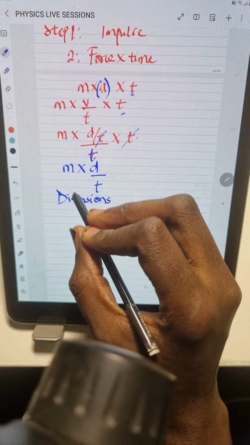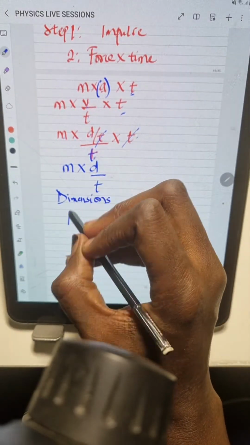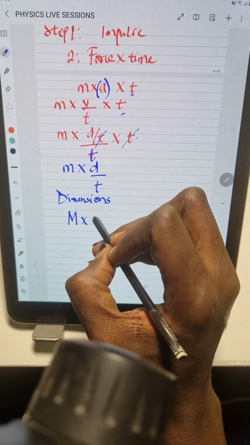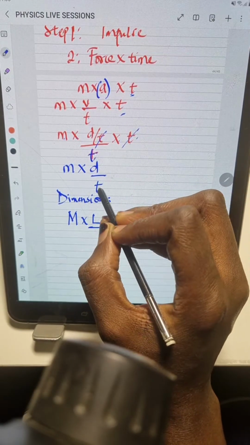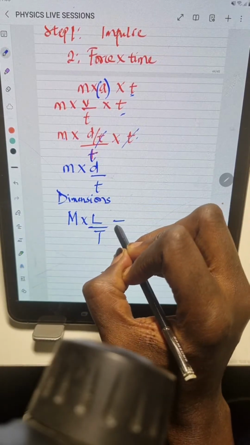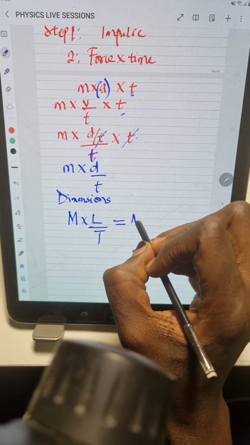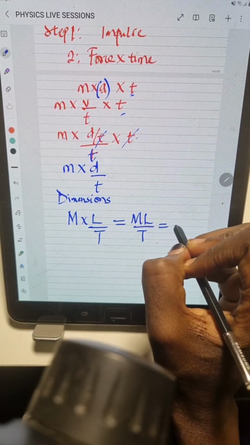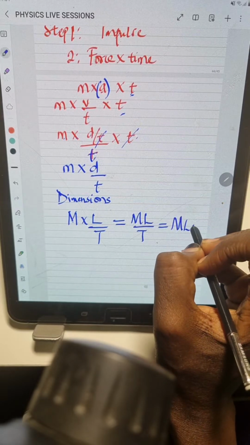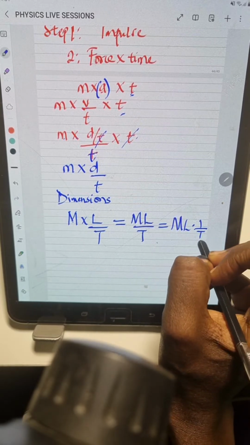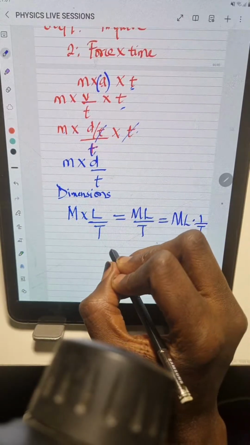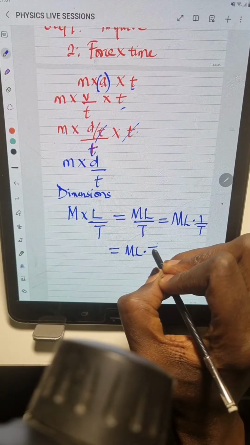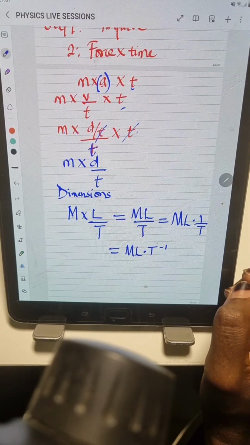The dimension for M, which is mass, is M, times the distance or displacement, whose dimension is given as L, all over the dimension for time, T. So simplifying this, we have M times L, this is ML all over T. This can also be written as ML times 1 over T. Now let's take the inverse of 1 over T. This is going to be T to the power of minus 1, right?